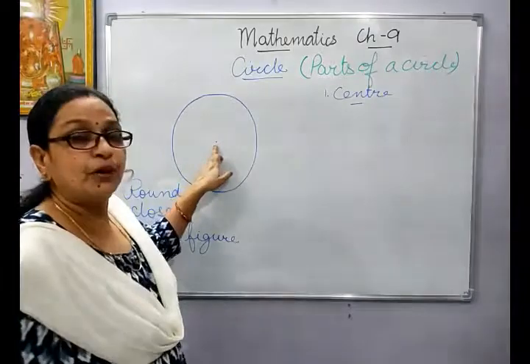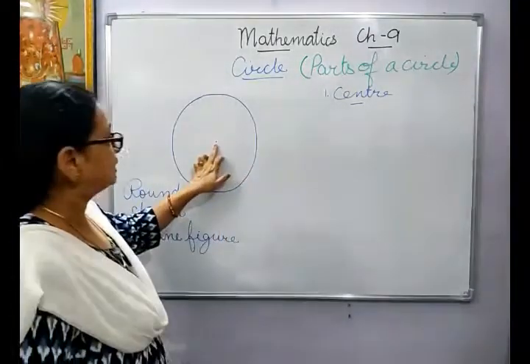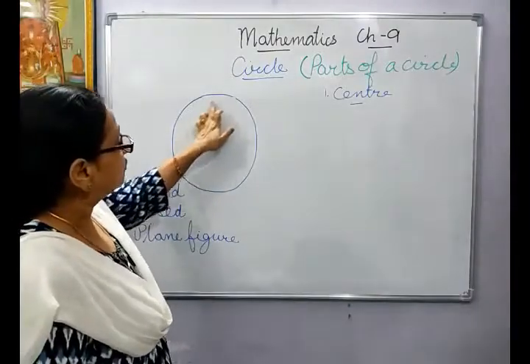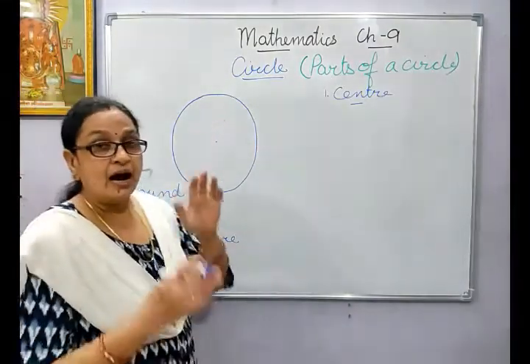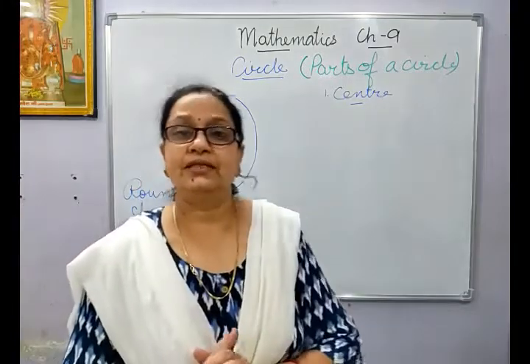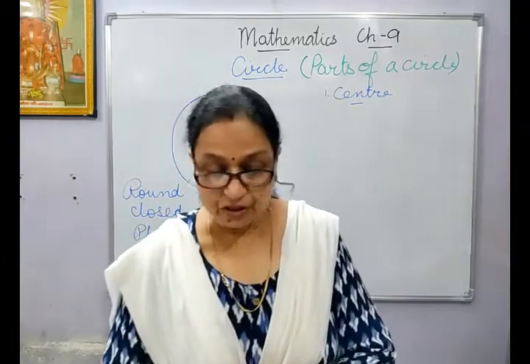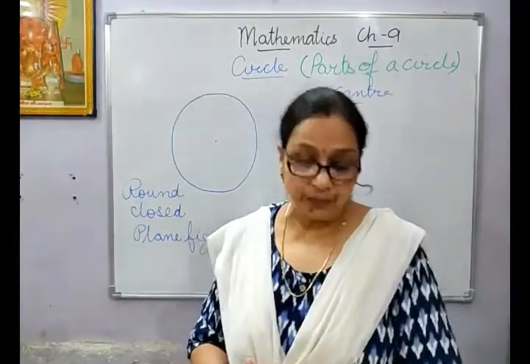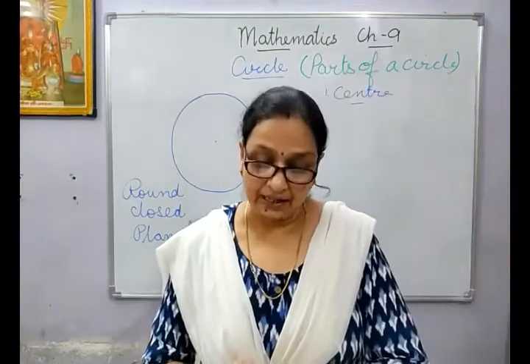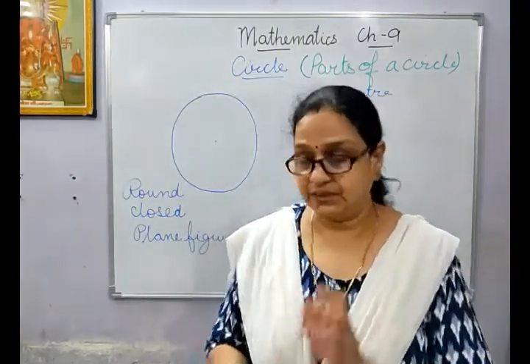The fixed point inside the circle, from which all the points on the boundary of the circle are at equal distance, is called the center. I'll read. The fixed point inside the circle from which all the points on the circle are at equal distance is called the center of the circle.